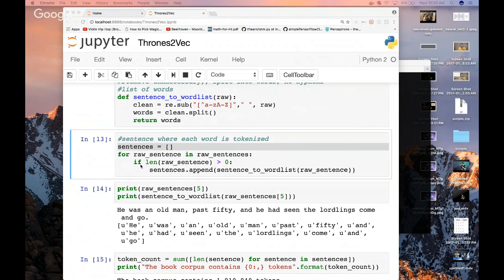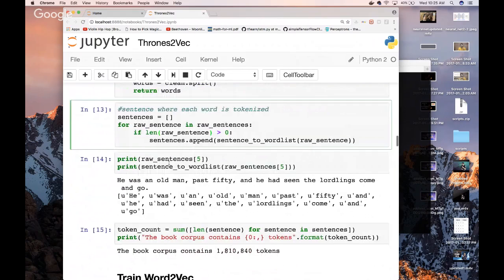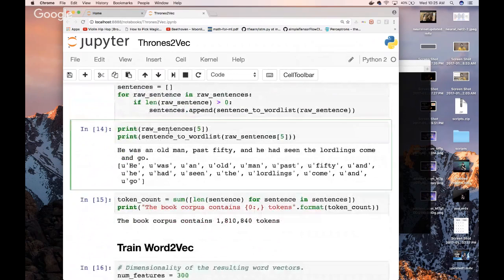So we have a list of words. Each word is tokenized. Each list of words is considered a sentence, and we can see that when we print it out. So we have our raw sentence, which is, he was an old man past 50. He's seen the lordlings come and go. This is a sentence taken directly from Game of Thrones, and it's at the 5th index. Because we combine all of our books in order, this is going to be the 5th sentence in the first book, because it's one big corpus.